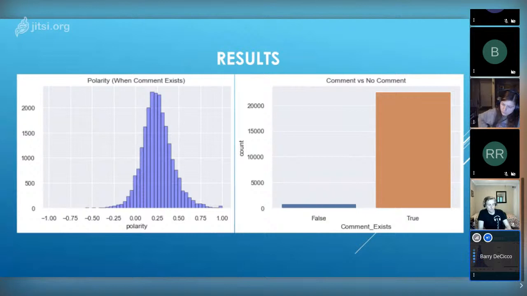So this can be somewhat misleading. The only thing it really tells you is that rating and polarity are positively correlated. Now here's a box and whisker plot. So what we're seeing here is the center half.